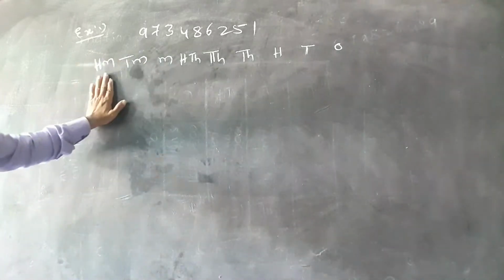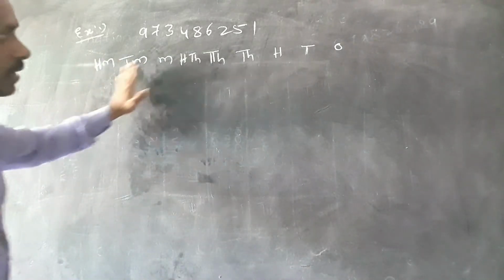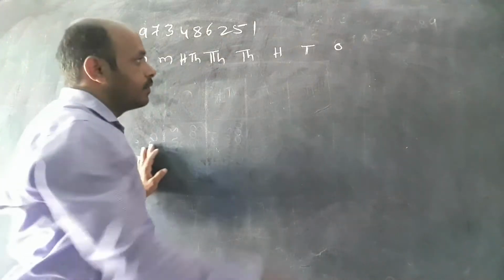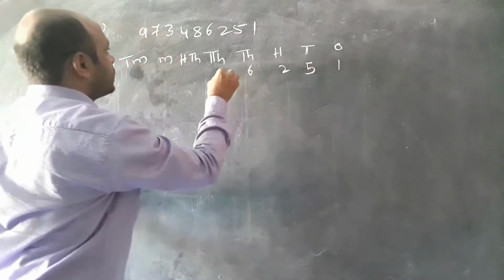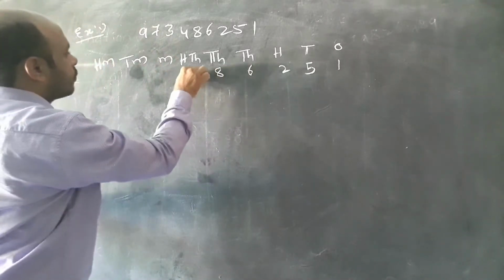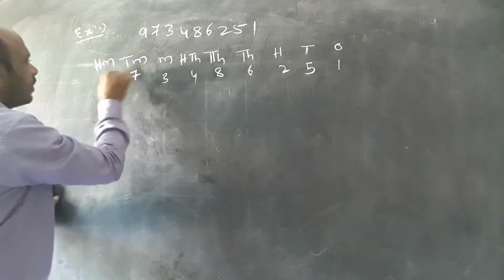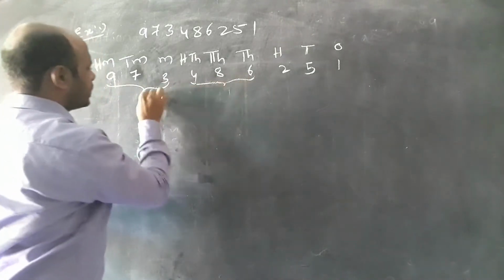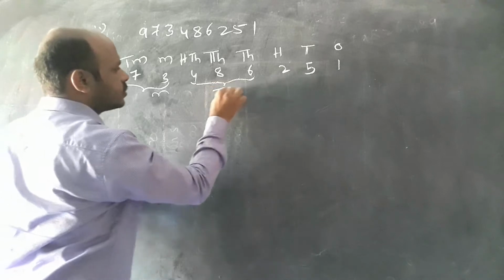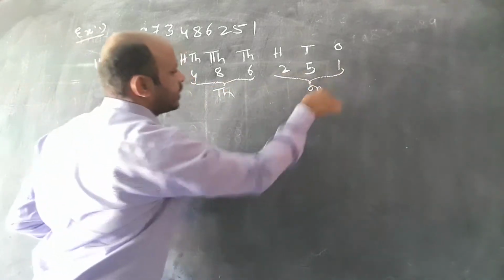These millions come only in the international place values. Now arrange the digits he gave: 1, 5, 2, 6, 8, 4, 3, 7 and 9. The period differences are there. This is the millions period, this is the thousands period, and these are the ones period.